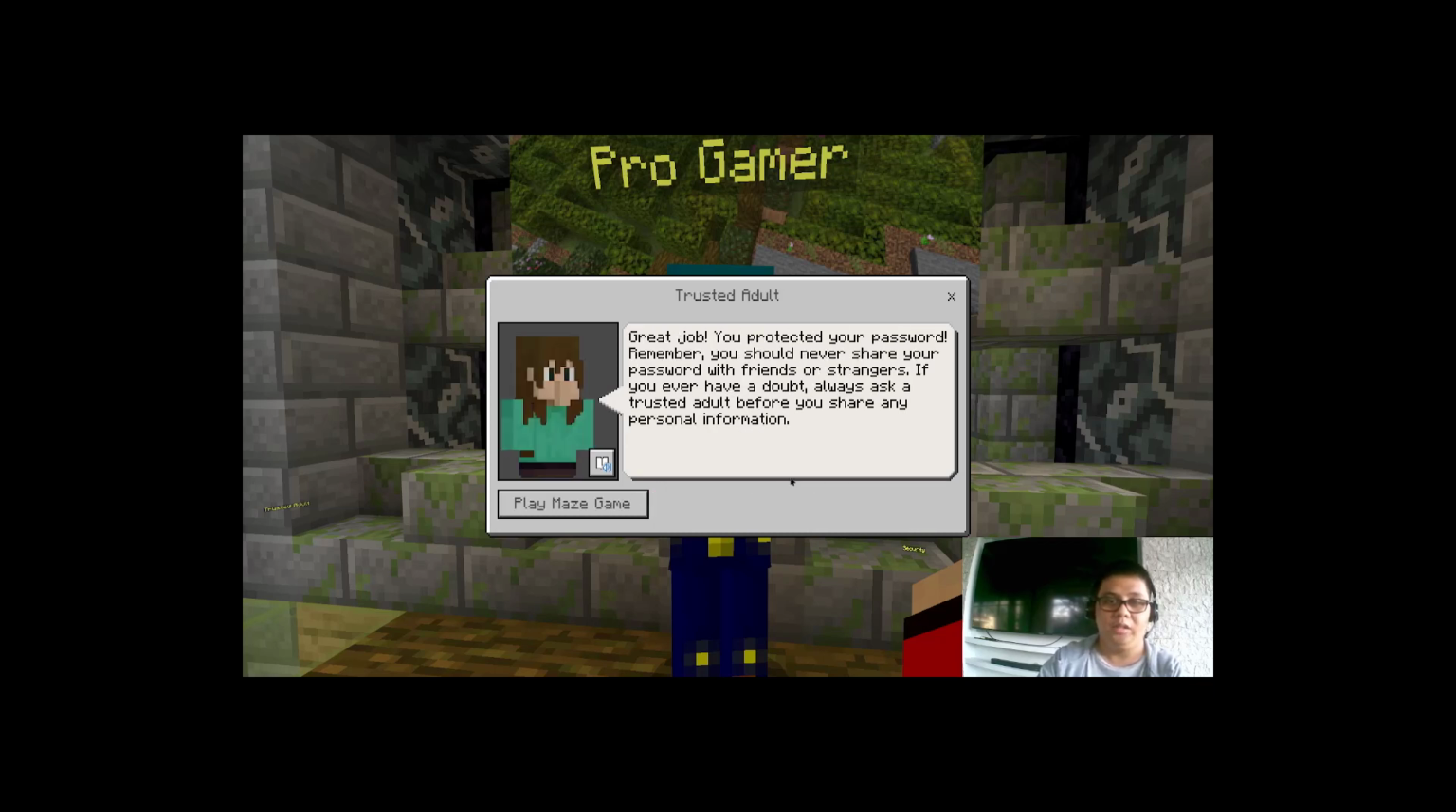Great job! You protected your password. Remember, you should never share your password with friends or strangers. If you ever have a doubt, always ask a trusted adult before you share any personal information.